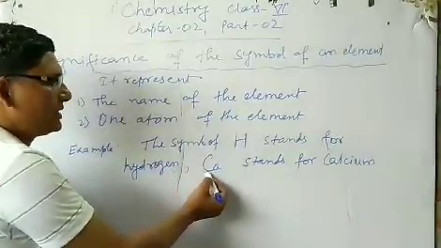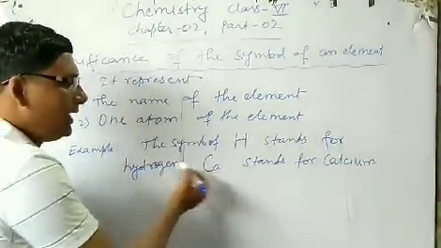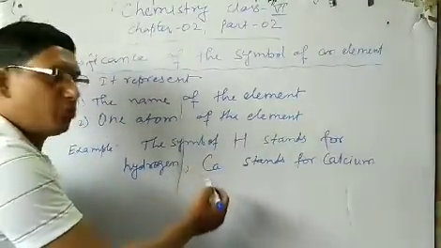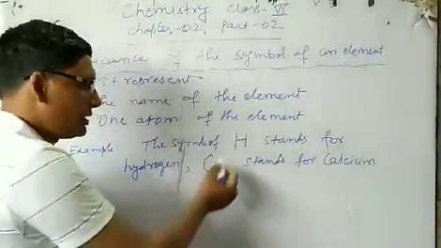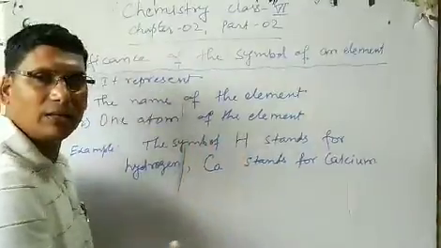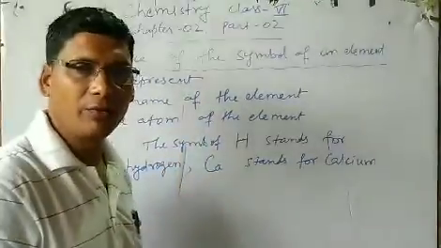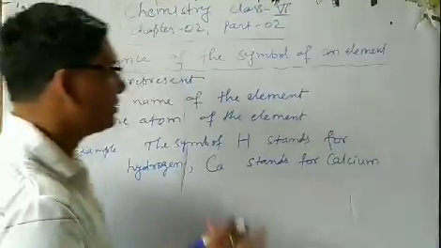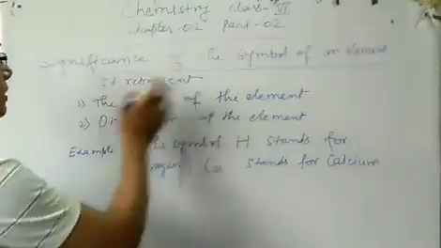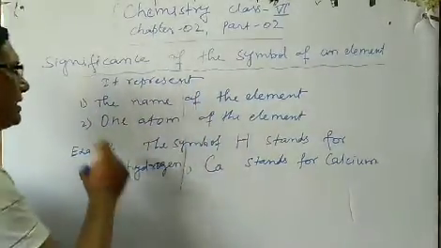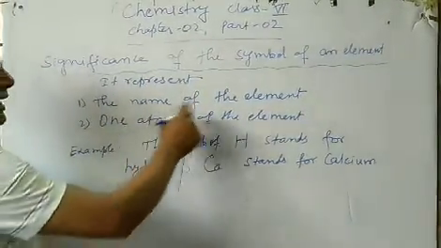Another example is Ca. Ca represents calcium. It stands for calcium. So Ca represents the element calcium, as well as one atom of calcium. Clear? So this is the significance of the symbol of the elements. It represents the name of the element, as well as one atom of the element.